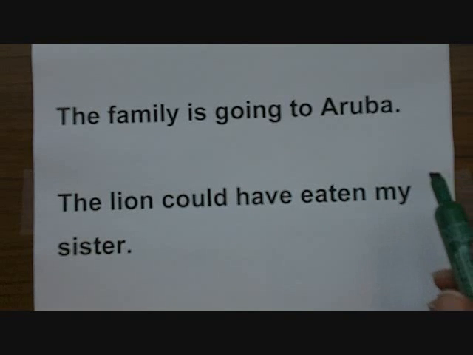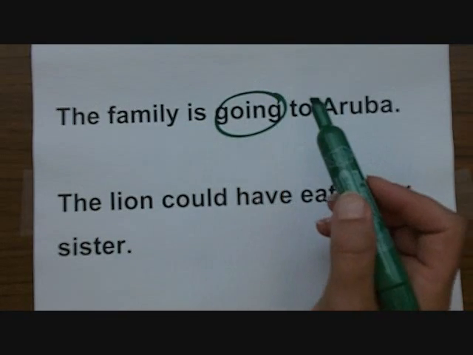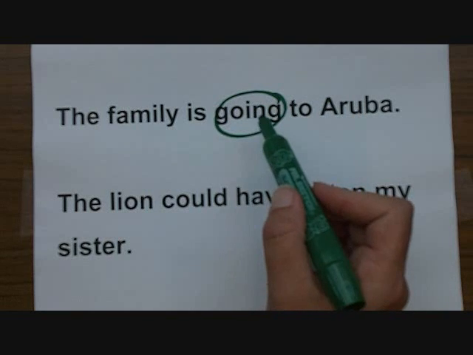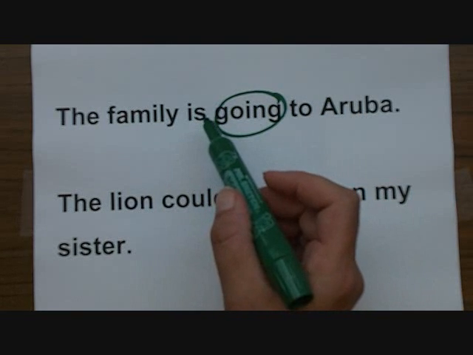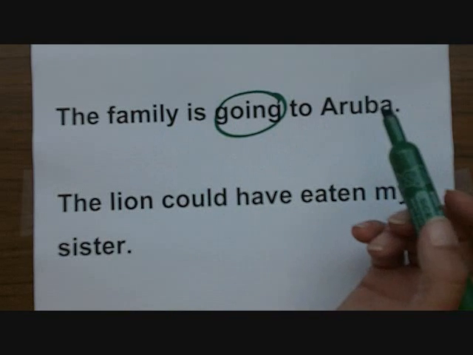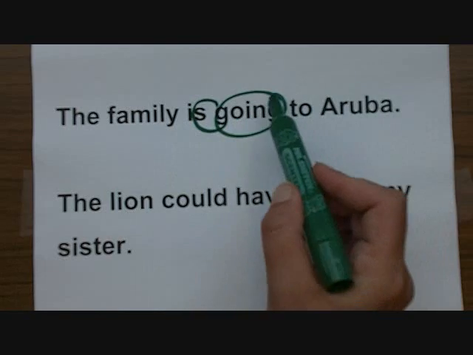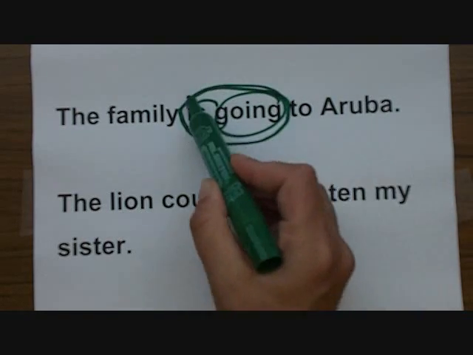The family is going to Aruba. We recognize going as the main verb, but that word is critical to the sentence. We can't say the family going to Aruba and have a complete sentence. In this case, is an auxiliary verb, but it's a full member of the verb phrase.